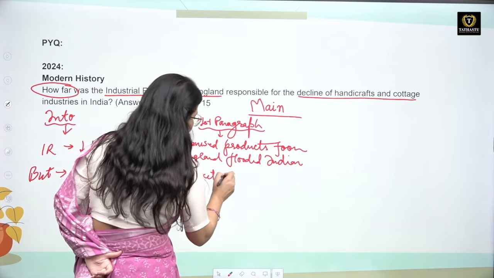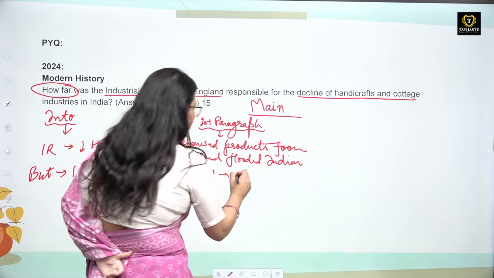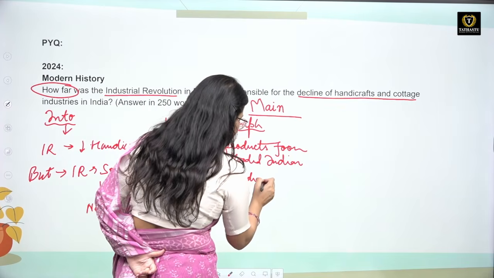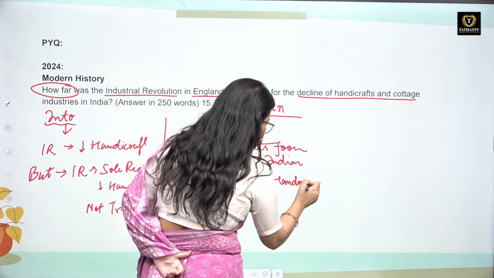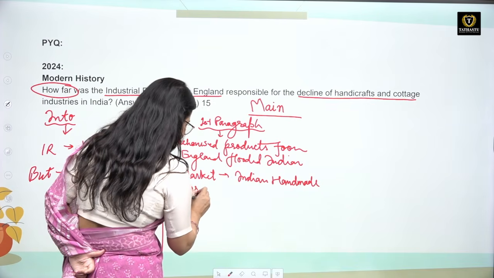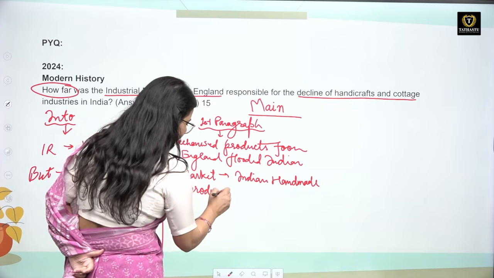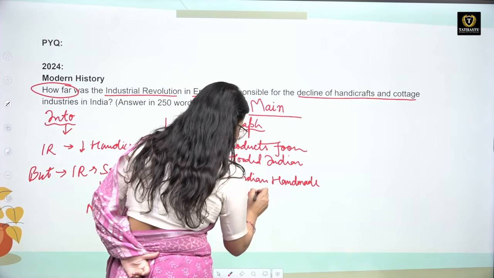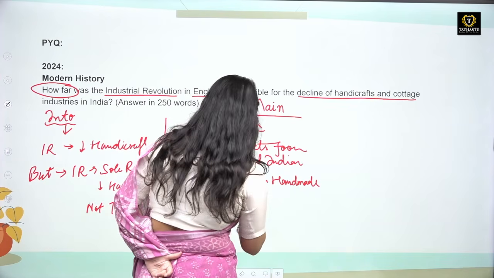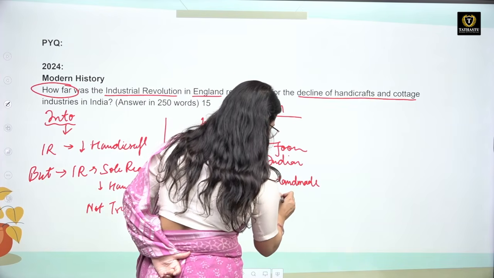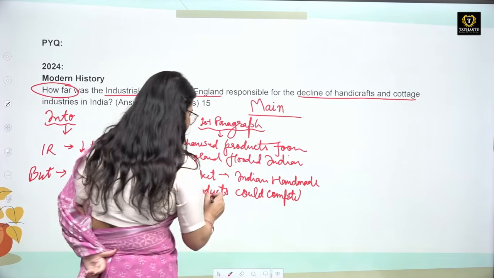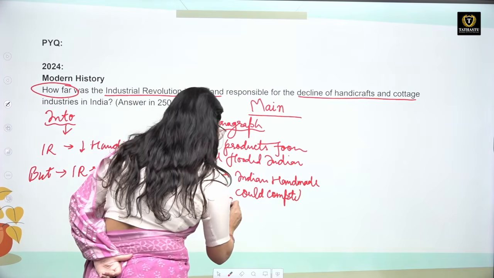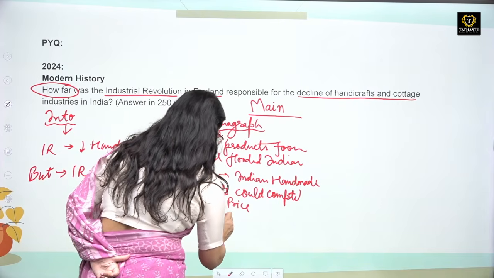Indian handmade products could not compete with them. A very basic concept of economy. They could not compete in both senses, when it comes to price and when it comes to volume also.